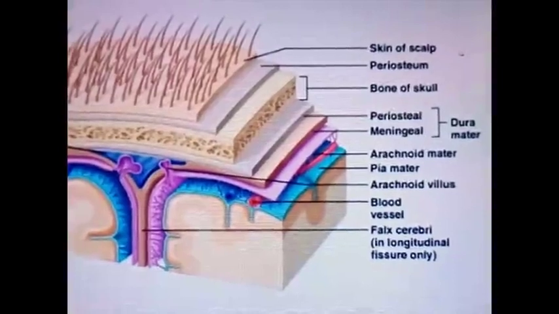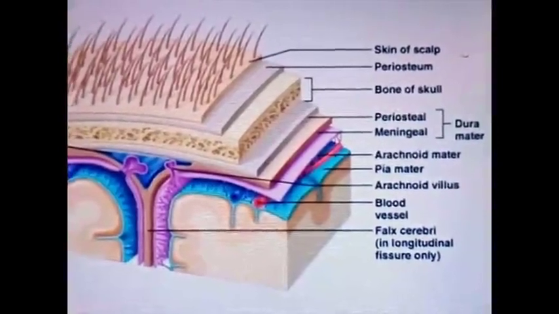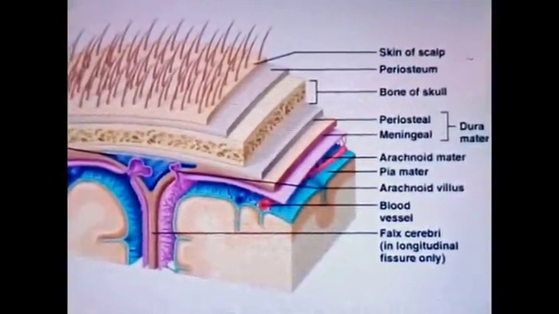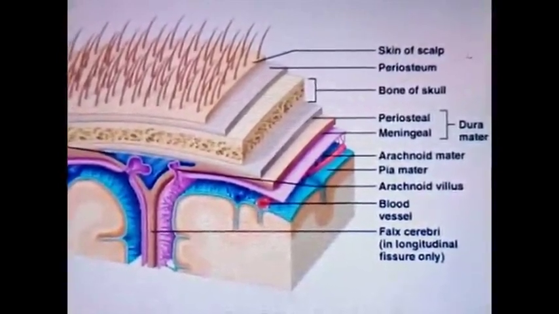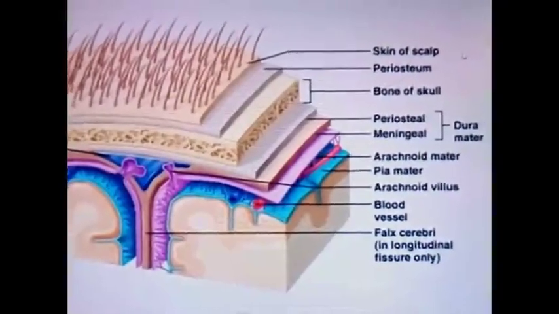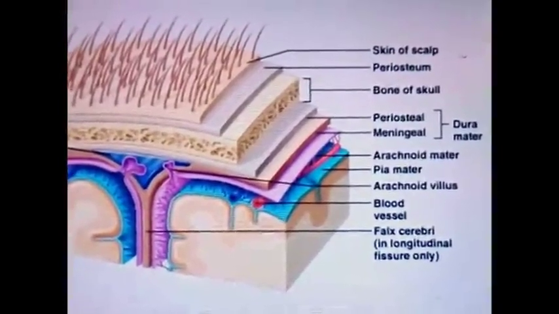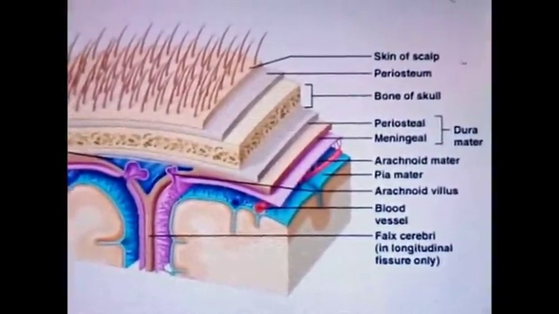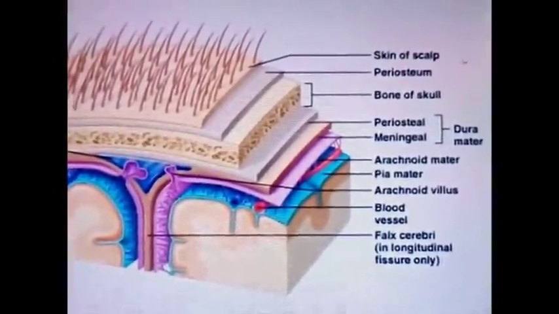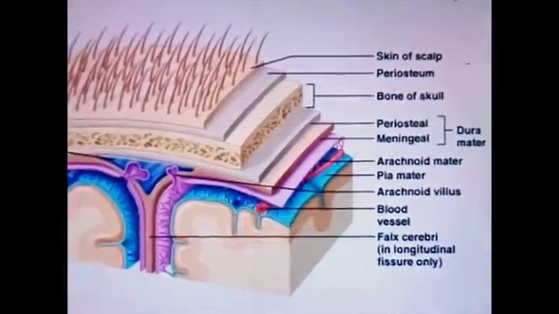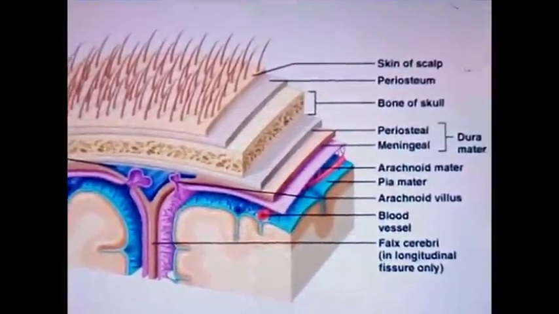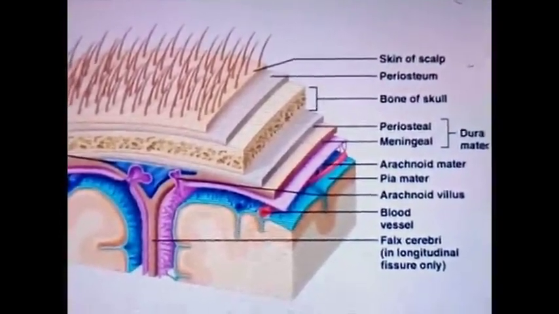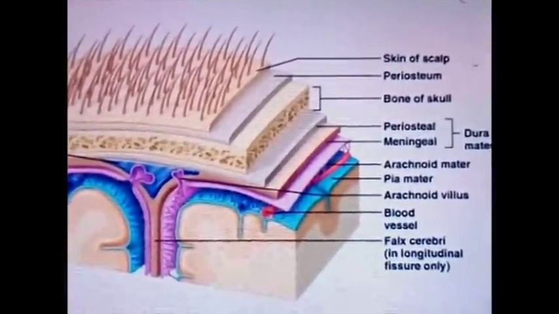So let us discuss cerebral dura mater in detail. The dura mater which surrounds the brain is known as cerebral dura mater, and the dura mater which extends over to the spinal cord is known as spinal dura mater. So that is why the term cerebral dura mater is used, because we are concerned here with the dura mater covering the brain.